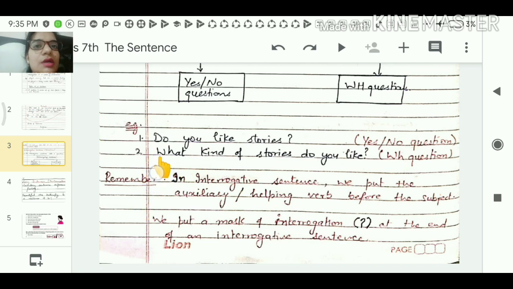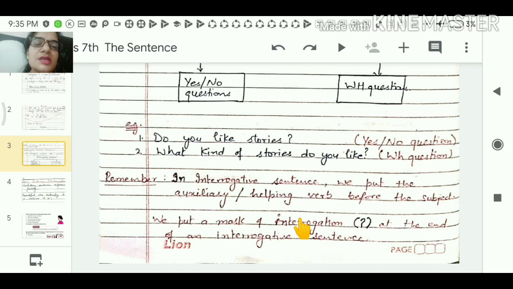Auxiliary verb, like helping verb. Okay, are you going to Delhi? You are going to Delhi is the assertive sentence.